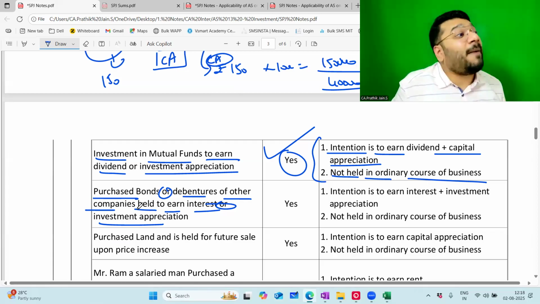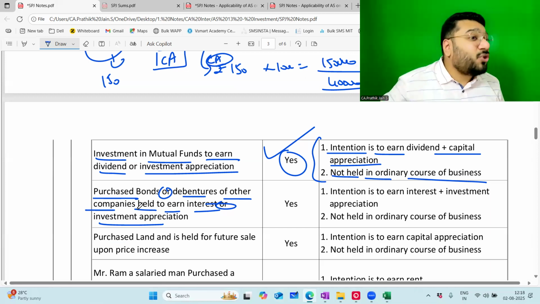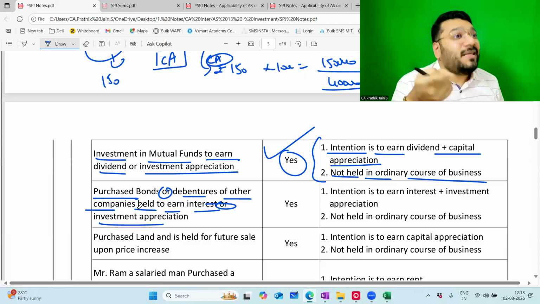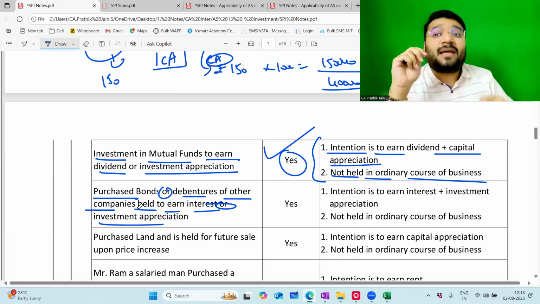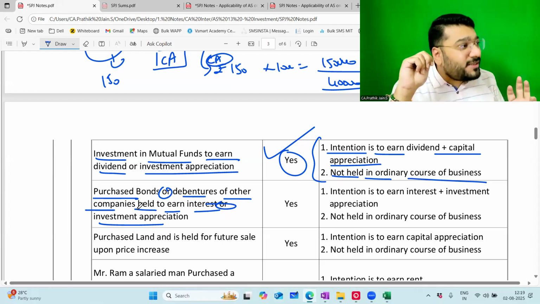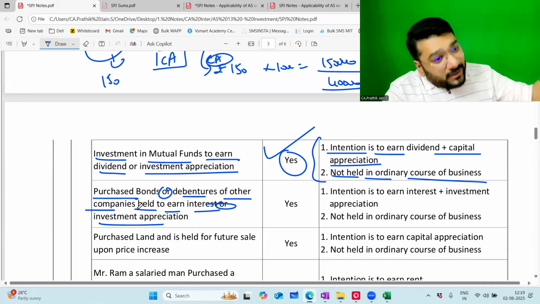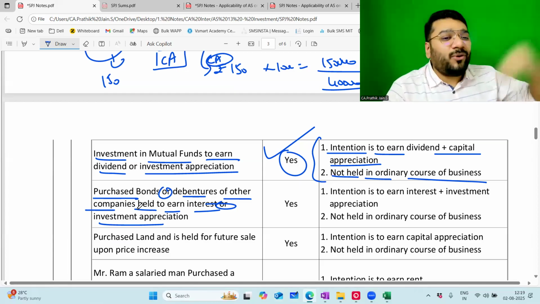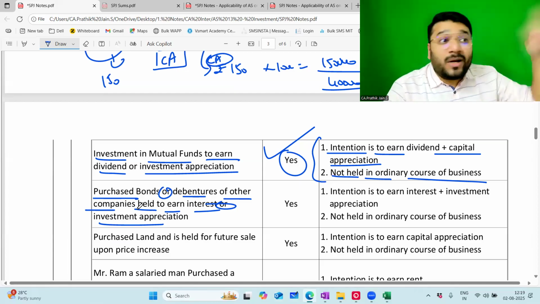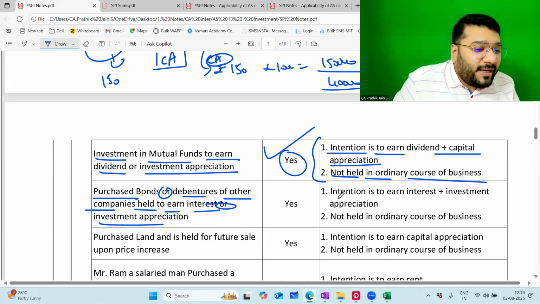Sometimes a debenture will also fetch you capital appreciation. They will tell you, for 100 rupees worth of debenture, in future I'll redeem at 120. The extra 20 you get is called capital appreciation. In all debentures will capital appreciation be there? No, in some debentures it will be there. In whichever debenture capital appreciation is there, the intention is two things: interest and capital appreciation. In some debentures, the intention is to earn only interest because there is no capital appreciation. If you give 100 rupees to Tata Limited today, tomorrow they'll give you 100 rupees back. What you gave, you got back, so there is no capital appreciation. You have earned only interest.